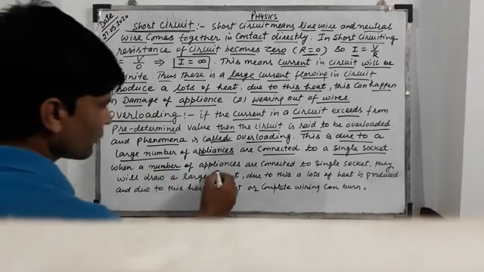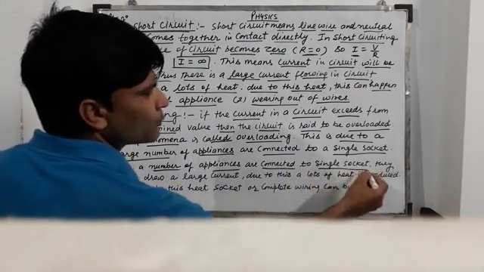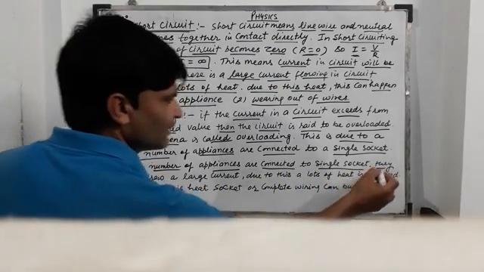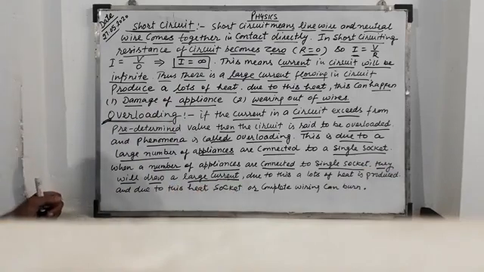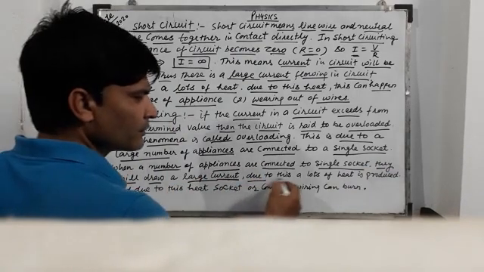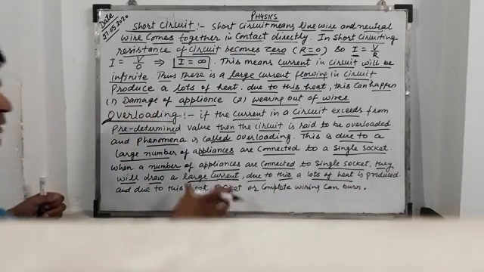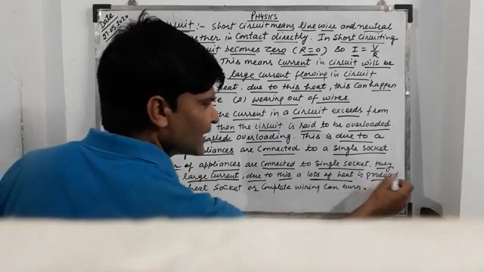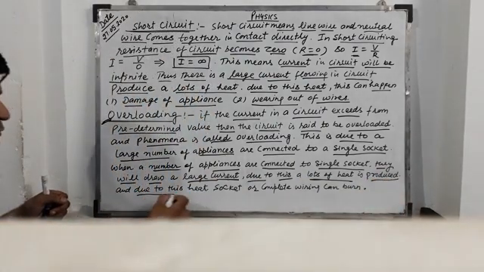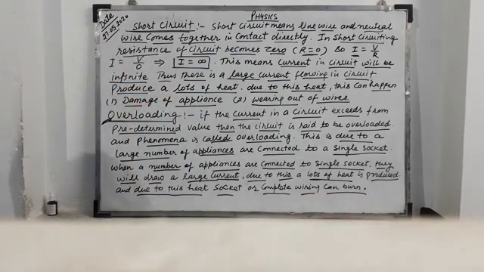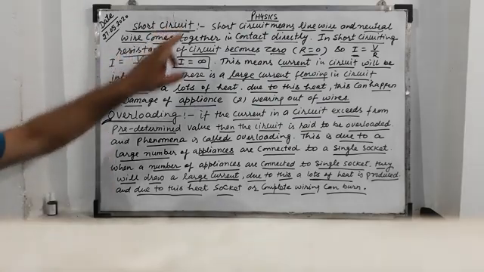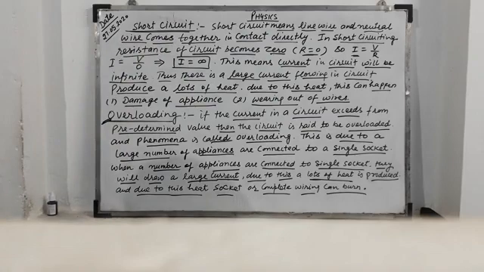When a number of appliances are connected to a single socket, the appliances draw a large current for their working. For large current, a lot of heat is produced. Due to this heat, the socket or the complete wiring can burn. So we can avoid short circuiting and overloading by taking some precautions.